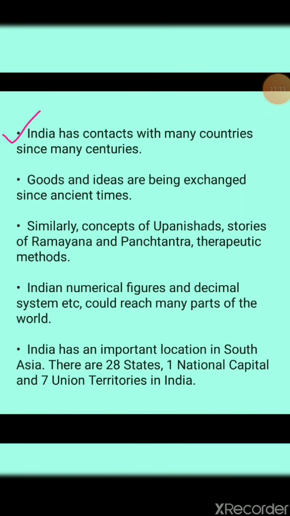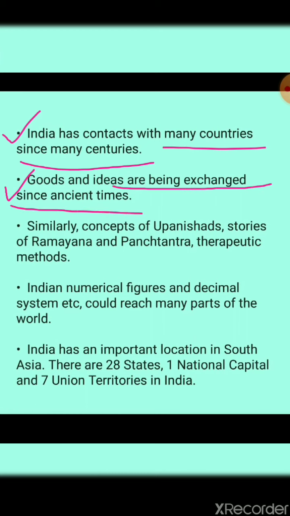Next point, India has had contacts with many countries for many centuries. We know it from ancient times. Goods and ideas have been exchanged since ancient times. Yes, Europeans came to India, and our goods were exported to the European countries. So goods were exported, and their ideas were also accepted by India. From when? That is from ancient times.